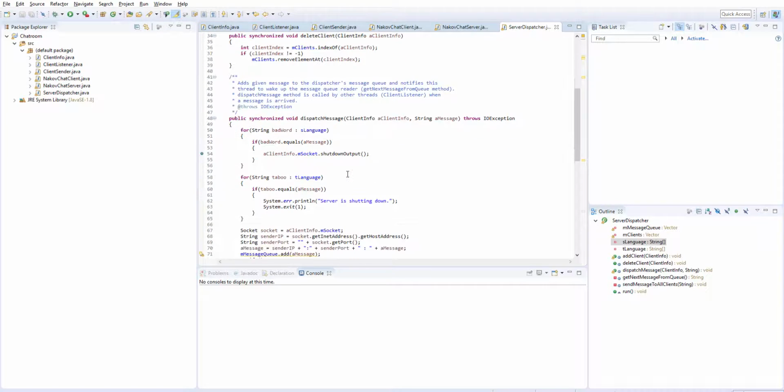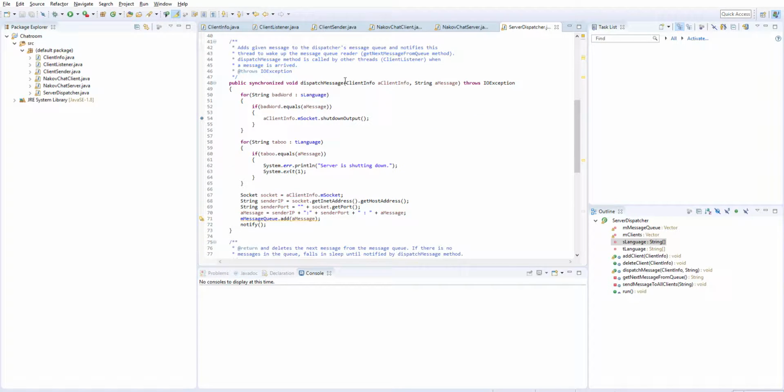I'm going to scroll down now, and inside of the dispatch message function, I added 2 different for each loops. The first one is going to check the strong language array, and it's going to check to see if any of the words inside of there equals the message that the dispatch message function is grabbing. And then if it does, it shuts down the socket for the client info, which ends up shutting down the actual client. Pretty much disconnects it from the server.